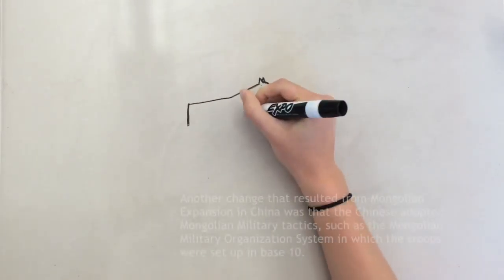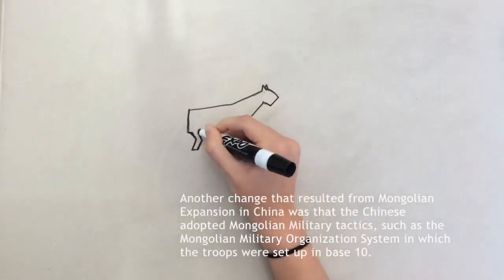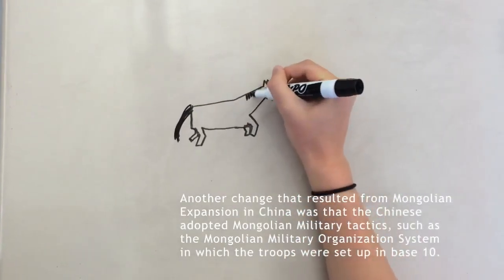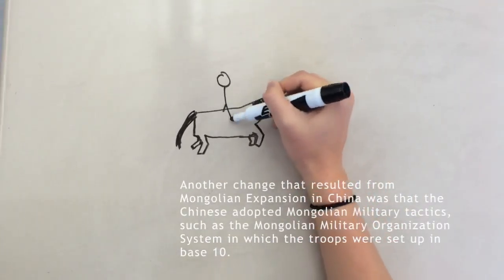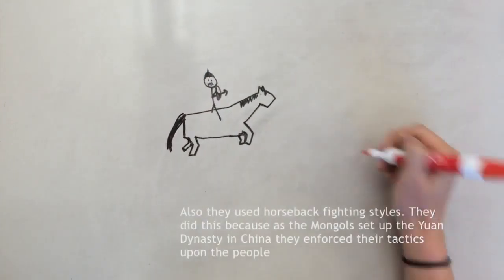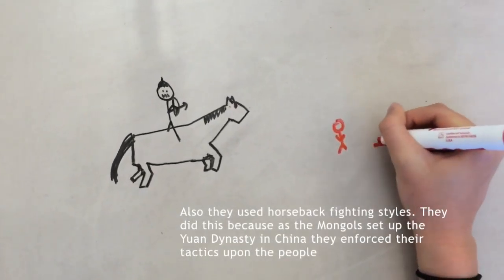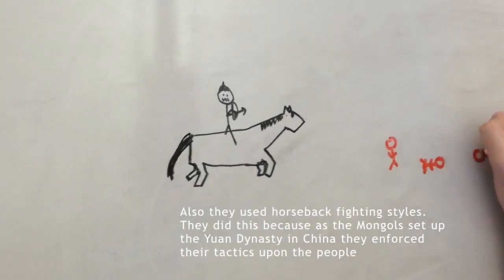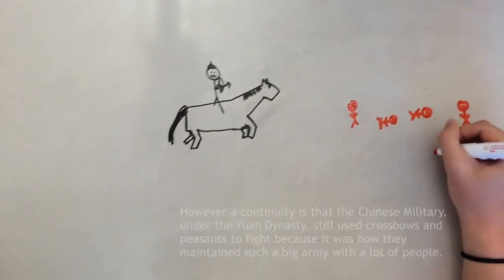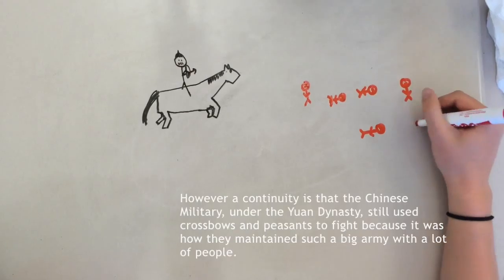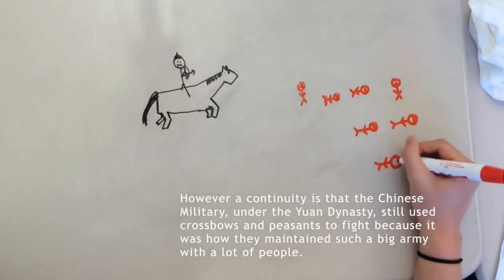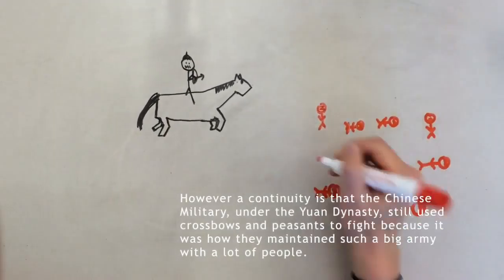Another change that resulted from Mongolian expansion in China was that the Chinese adopted Mongolian military tactics, such as the Mongolian military organization system, in which the troops were set up in base 10. Also, they used horseback fighting styles. They did this because as the Mongols set up the Yuan dynasty in China, they enforced their tactics upon the people. However, a continuity is that the Chinese military, under the Yuan dynasty, still used crossbows and peasants to fight, because it was how they maintained such a big army with a lot of people.